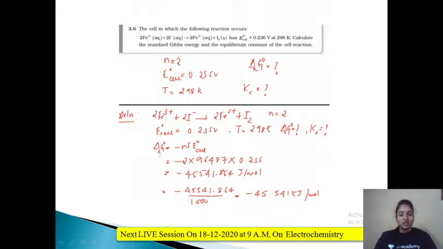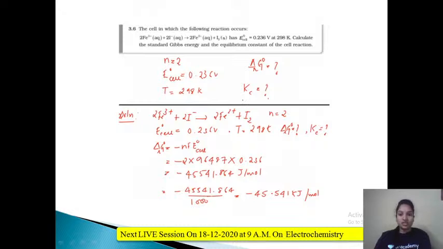This Gibbs free energy is always given in joules per mole. But usually they will ask you to express this energy in kilojoules. So if you want to convert joules into kilojoules, you have to divide it by 1000. So if you divide this by 1000, your answer would be minus 45.541 kilojoule per mole. So this is the simplest part of this particular question, that is calculation of Gibbs free energy. 3 values you need to substitute: the number of electron changes, Faraday constant and E naught cell. Multiply and convert into kilojoules by dividing by 1000. So this is the first part.